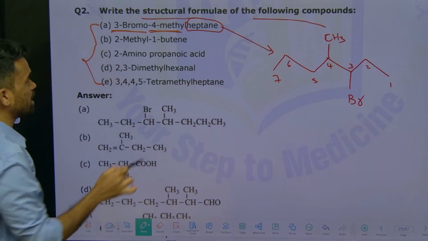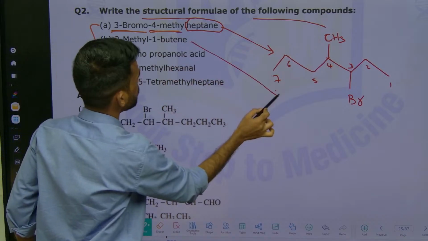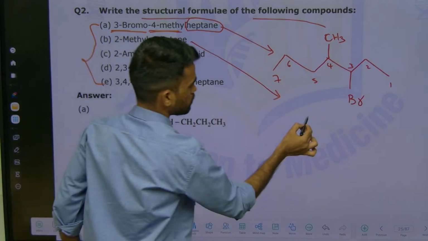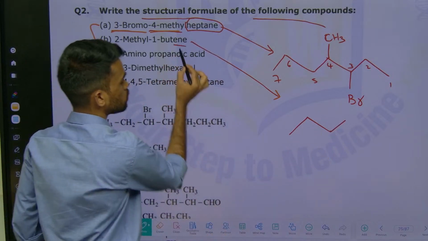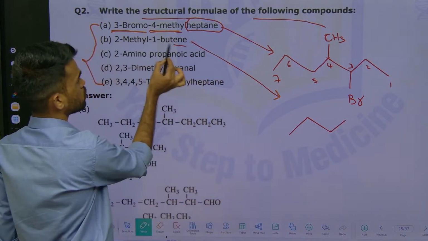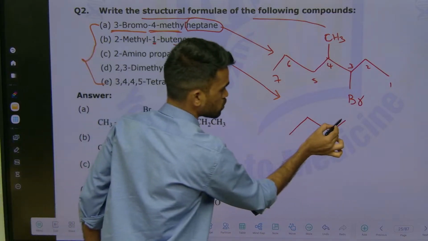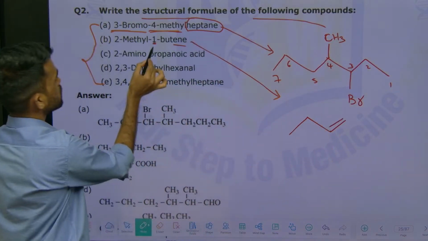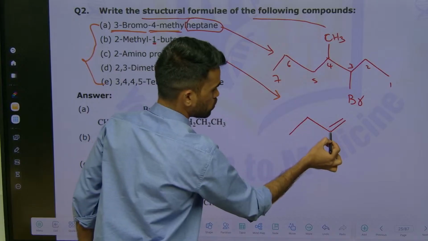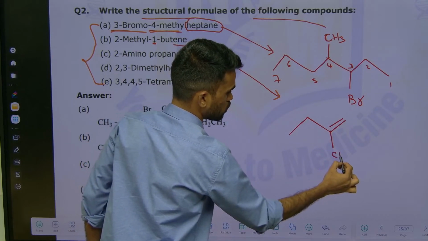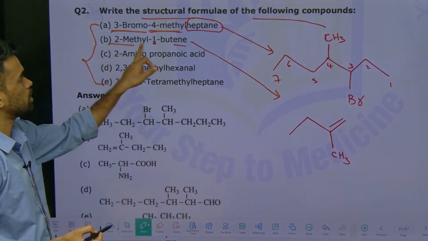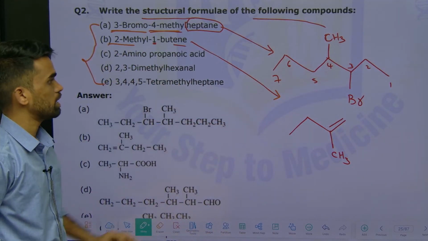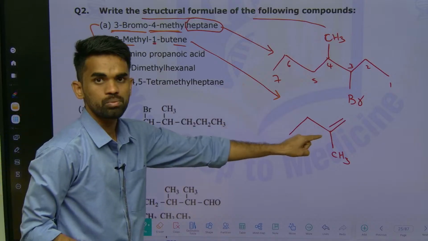Okay. The second one here is 2-methyl-1-butene. So butene means 4 carbons should be there. Ene means 1 double bond should be there, 1 pi bond at the first position. So butene, and 2-methyl. So 1, 2. Yes. Here you can write the methyl group. So 2-methylbut-1-ene is a perfect name for the compound. Okay. So I hope you got this structure.